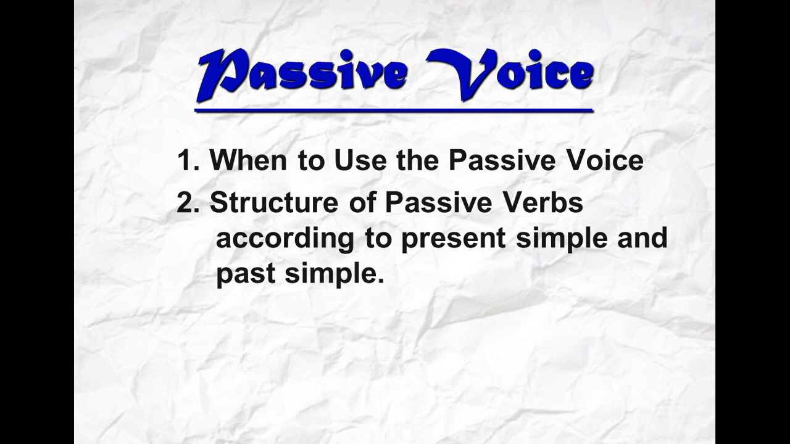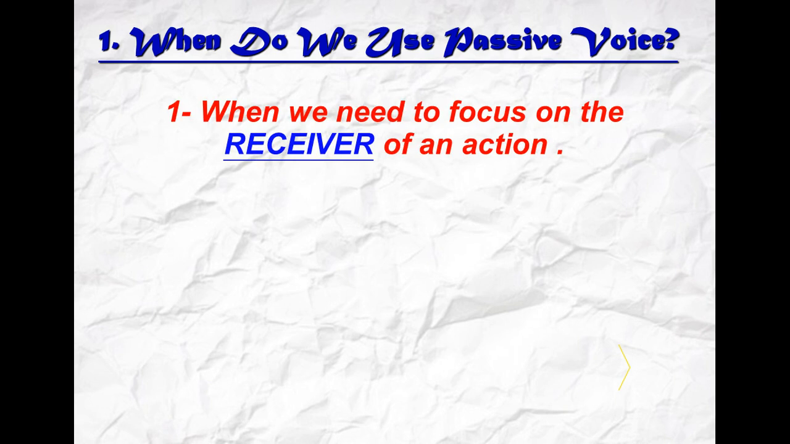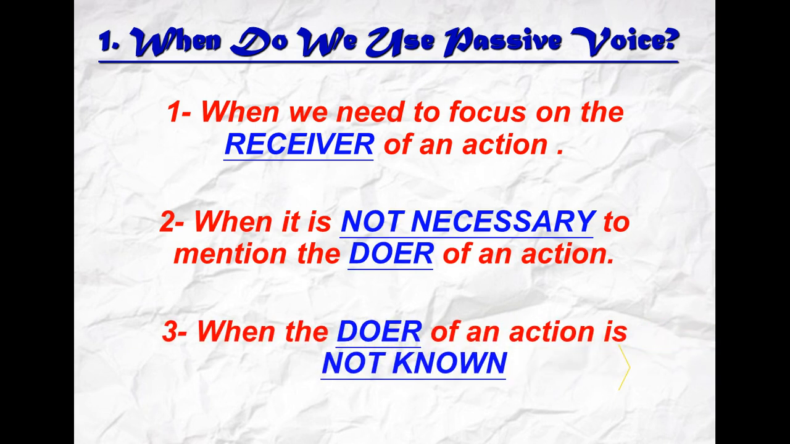Let's check the first point. I think we have three main reasons to use the passive voice. The first one: if we need to focus on the receiver of the action, we can use the passive. The second one: when it is not necessary to mention the doer of an action. The third: when the doer of an action is not known. Those are the three main reasons to use the passive voice. In my next slides, I'm going to show you some examples regarding those reasons.